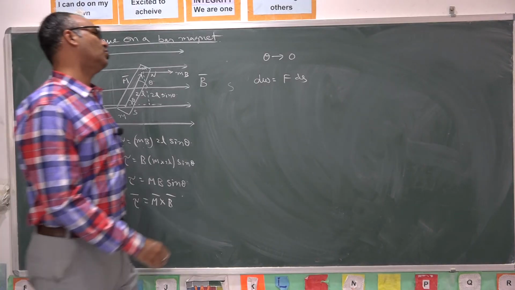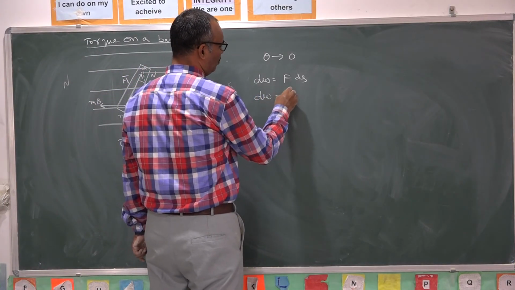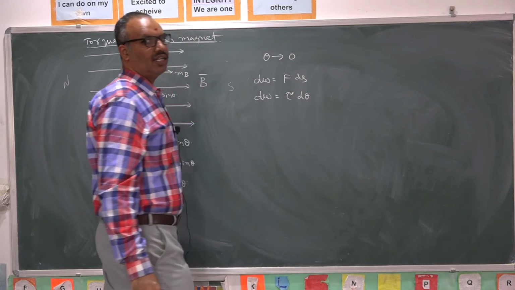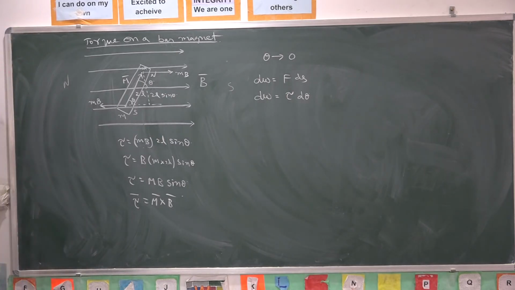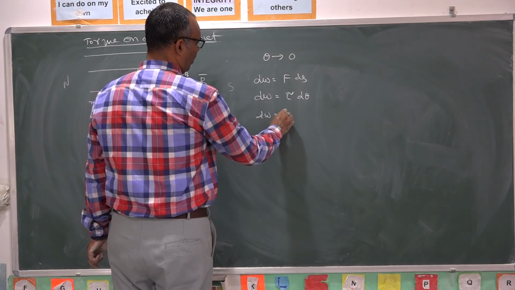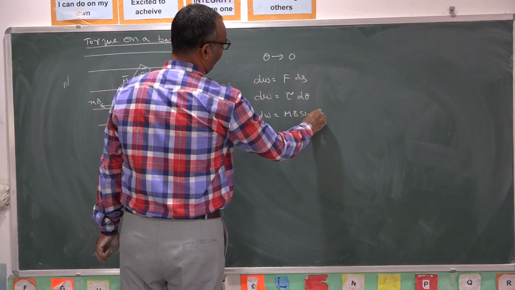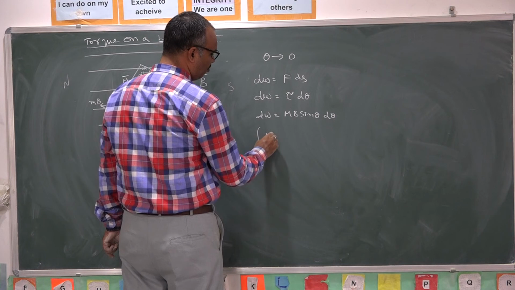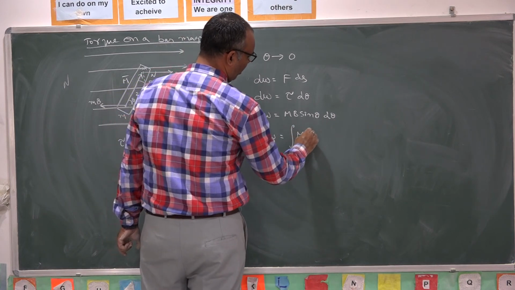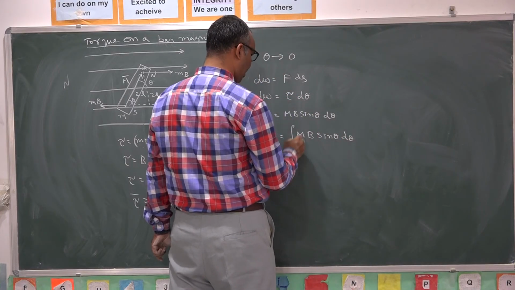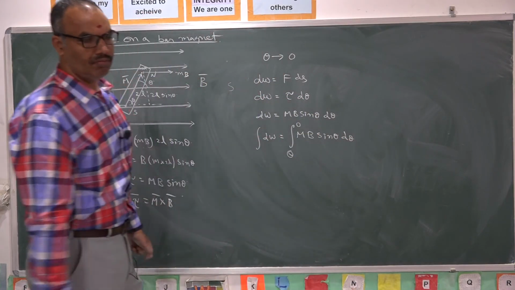In case of rotatory motion, dW is equal to tau into d theta. Instead of linear displacement, I should take angular displacement. Instead of force, you should take torque here. Now, you calculated torque as mb sin theta into d theta. So if I want the work done, I should integrate on both sides. Integral mb sin theta d theta, where theta varies from theta to 0.